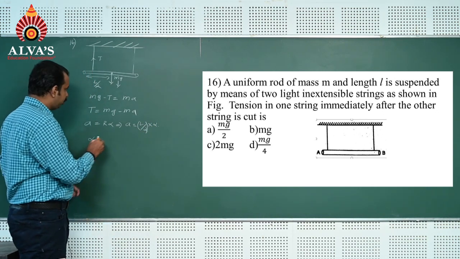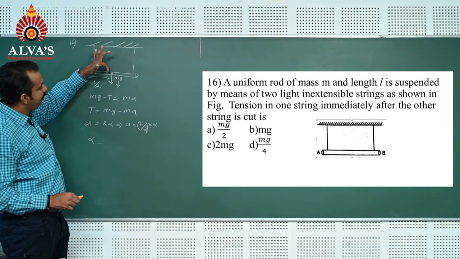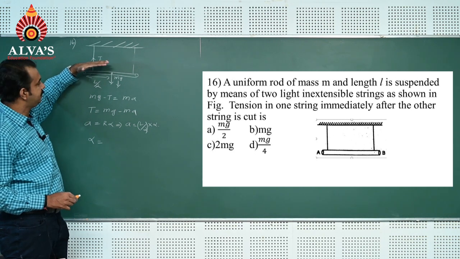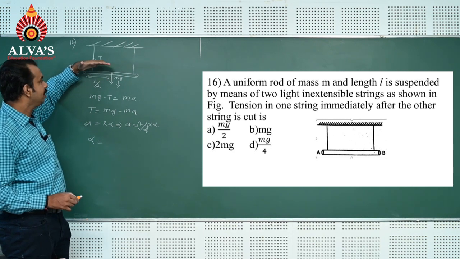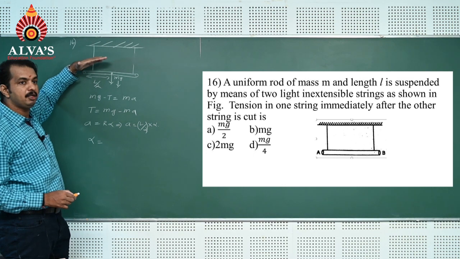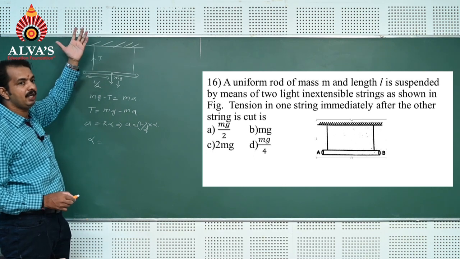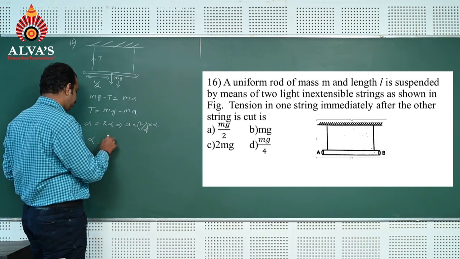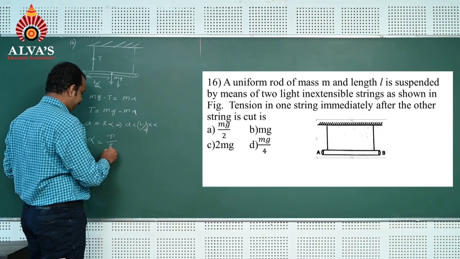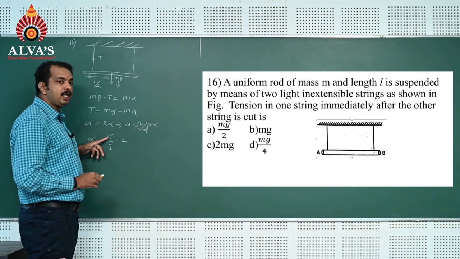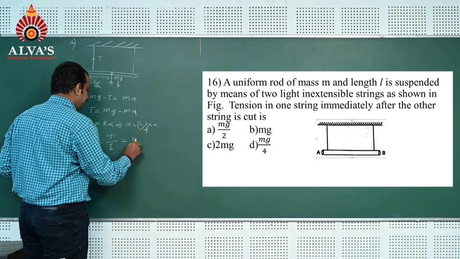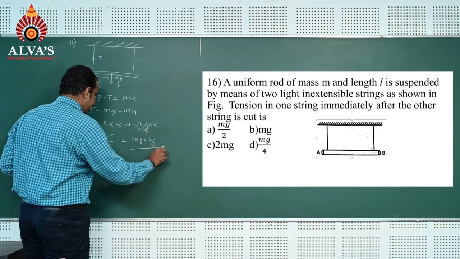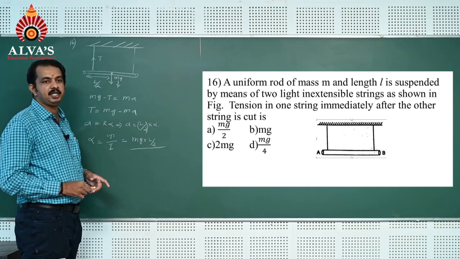You know that at the instant it moves downward, the rod experiences torque. Because of the torque, it moves downward with some angular acceleration, which can be written as alpha. Alpha is equal to tau divided by I, where torque is mg, a force, into perpendicular distance L by 2, divided by moment of inertia.